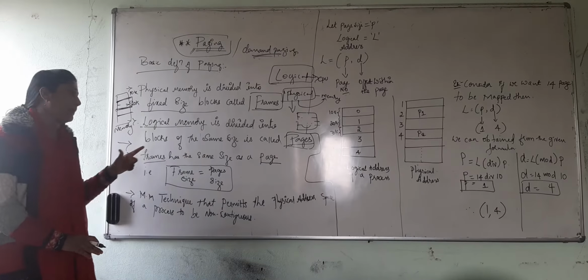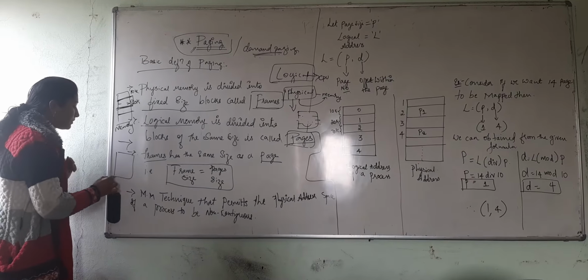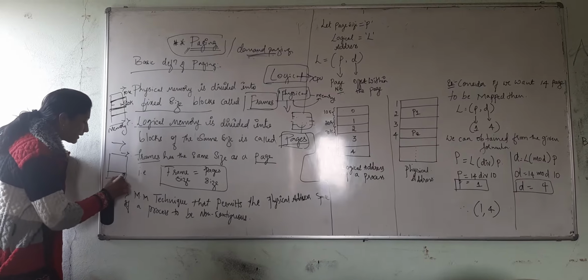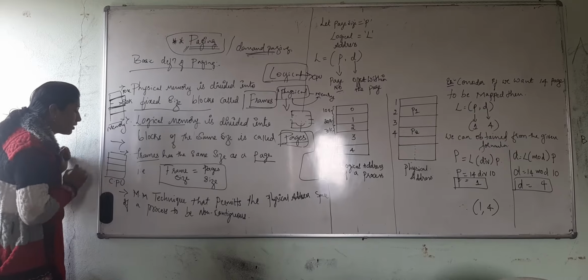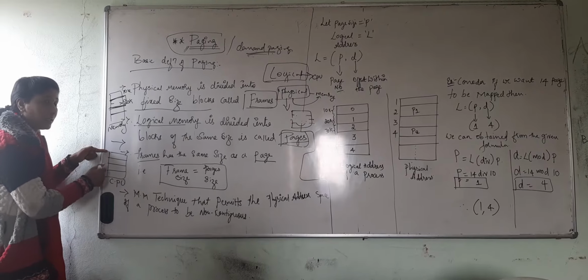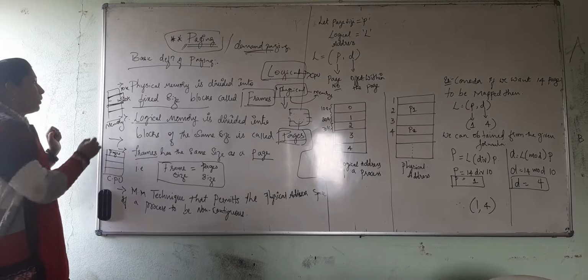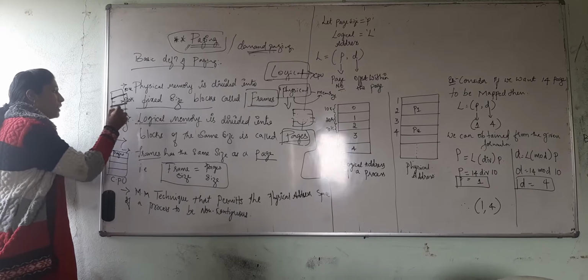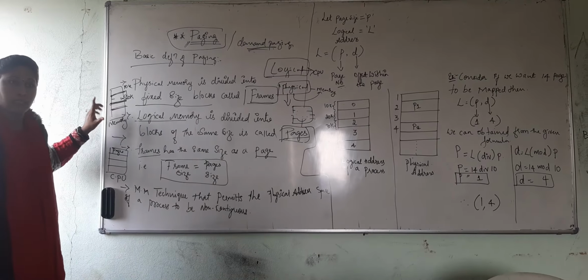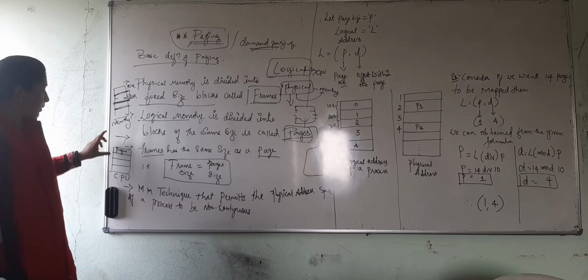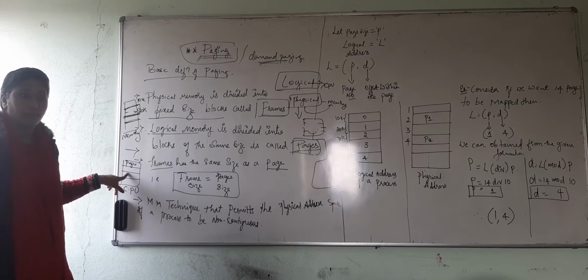Got it? In the CPU, the logical address space is divided into fixed-size units called pages, whereas the memory is broken down into blocks called frames. So memory has frames, whereas the CPU has pages.